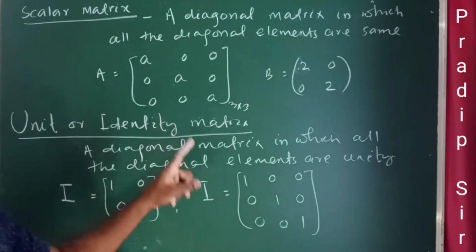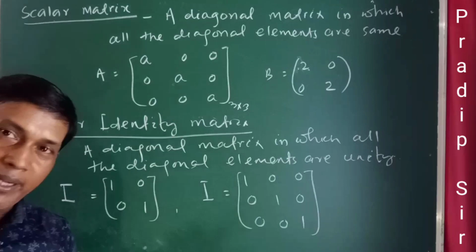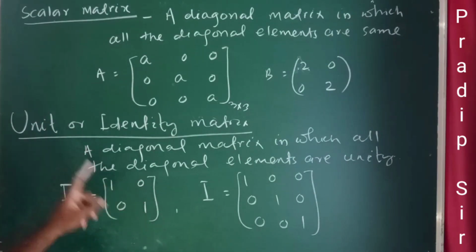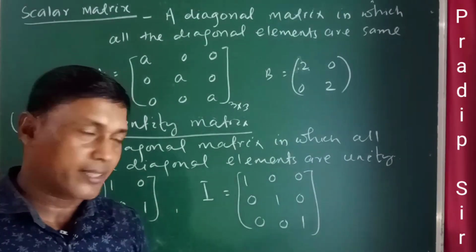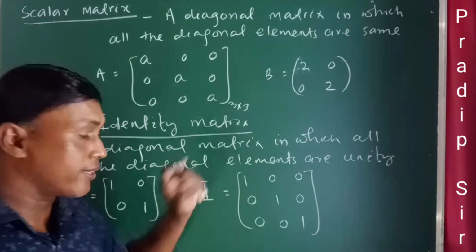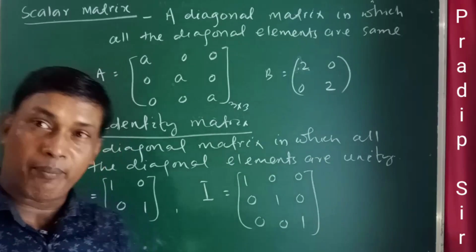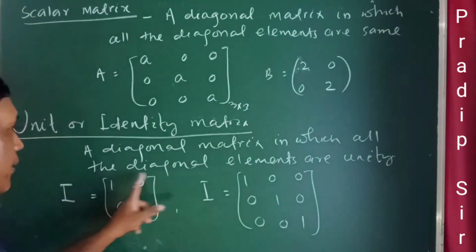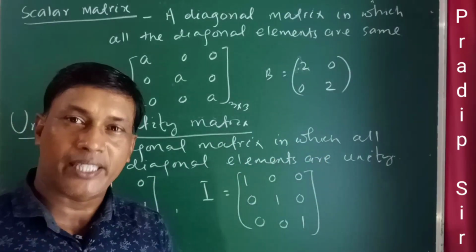This unit matrix or identity matrix is a square matrix and it is also a diagonal matrix. First it is a diagonal matrix in which all the diagonal elements are unity, meaning 1.